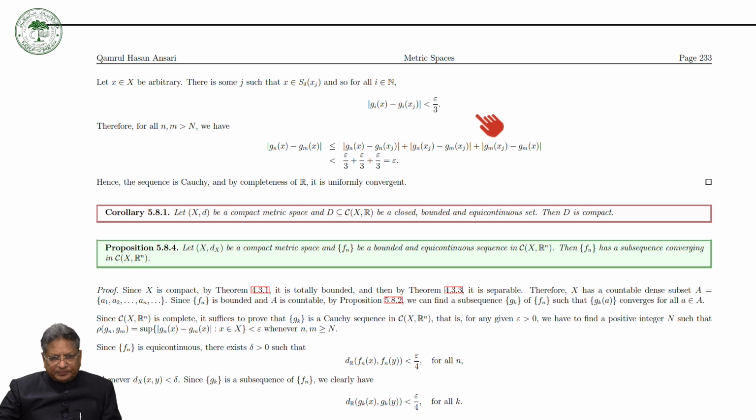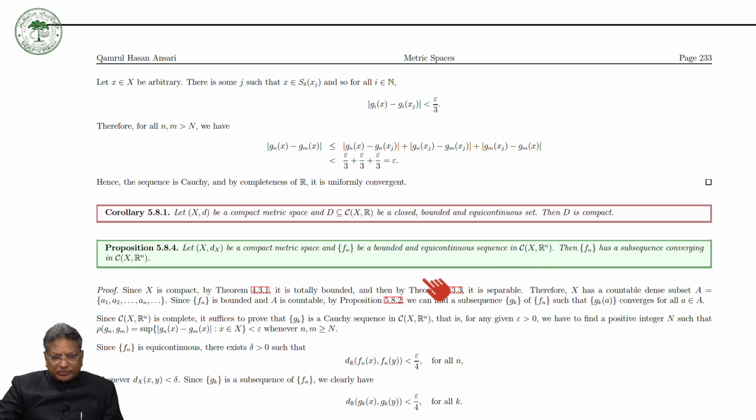So let Fn be a bounded and equicontinuous sequence. Bounded means uniformly bounded, not pointwise bounded. So uniformly bounded and equicontinuous. Then Fn has a subsequence converging in this space.